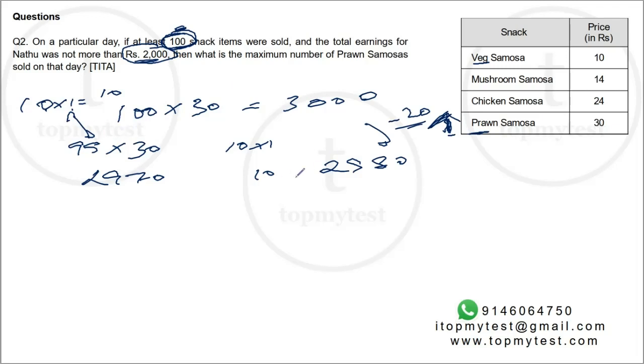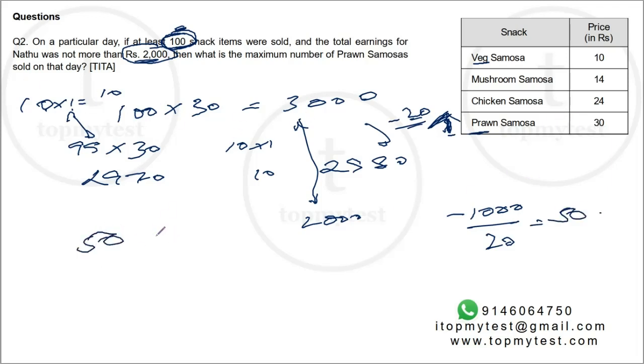Why are we doing this? We are trying to first maximize the number of prawn samosas and then try to reduce the revenue as quickly as possible. Now, how much do I need to drop? I need to go from 3000 to 2000 rupees, which means a drop of 1000 rupees. For every exchange, I lose 20 rupees. So I need to do 50 exchanges. So 50 prawn samosas and 50 veg samosas.